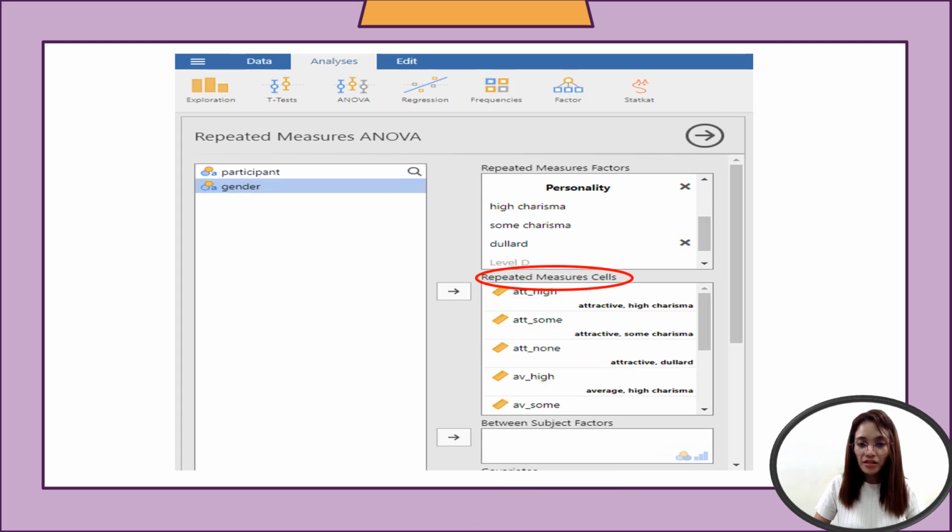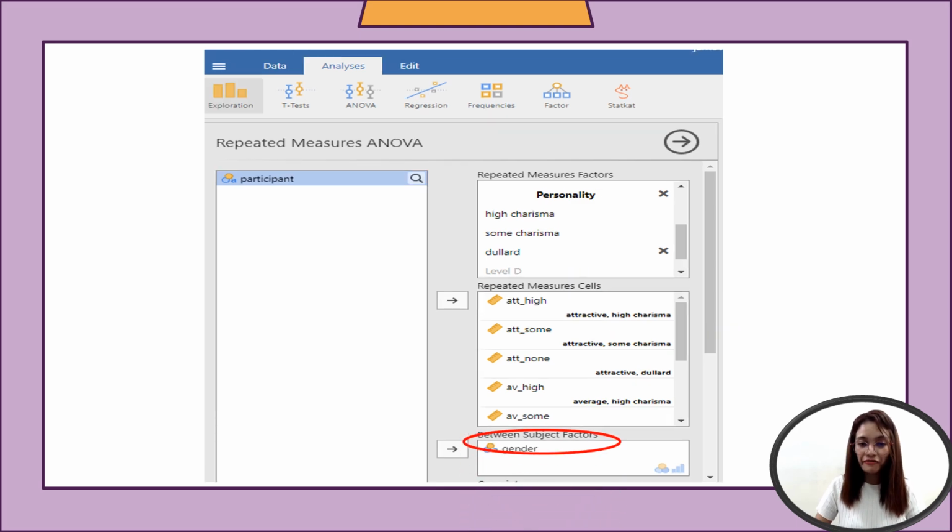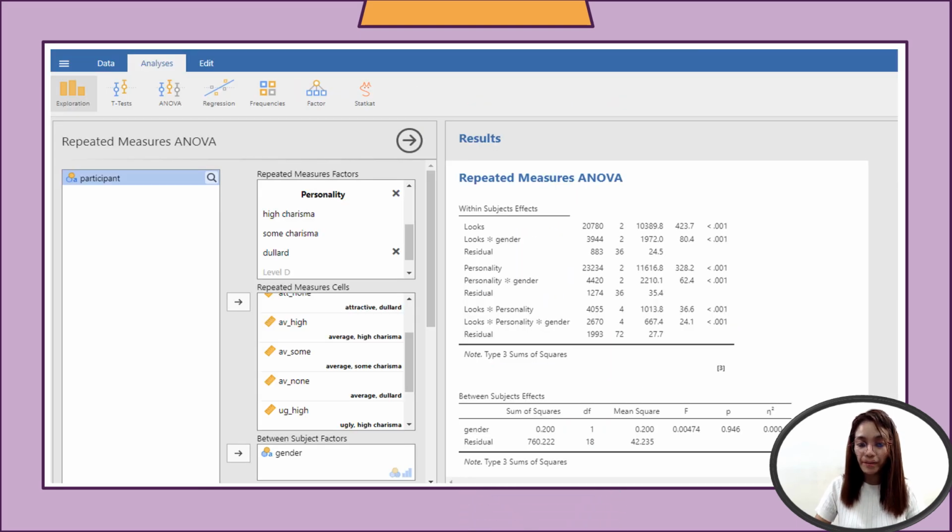All of the data were transferred except the between subject factor, which is the gender. After transferring the data to the repeated measures cells and the between subject factors, you'll now have the results.